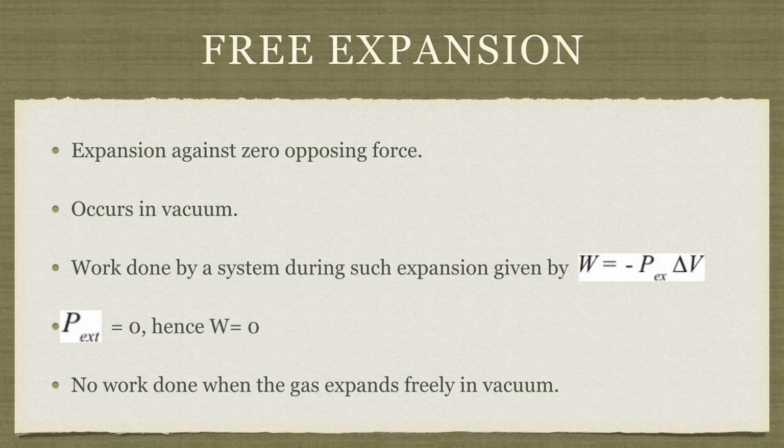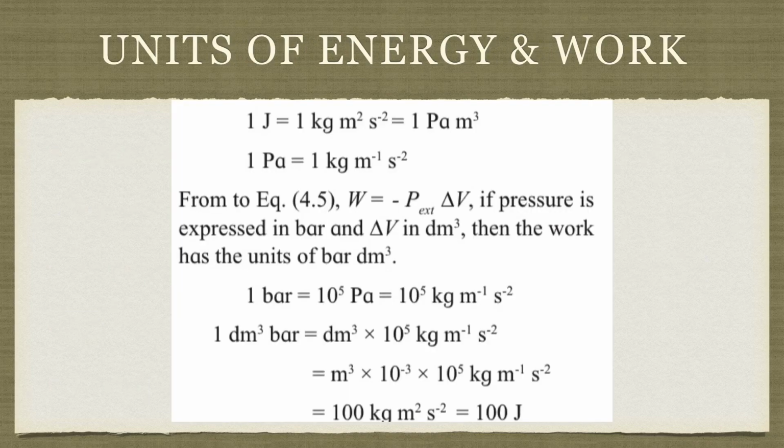Now we'll see the units of energy and work. Over here, 1 joule is equal to 1 kg meter square second raised to minus 2, that is equal to 1 Pascal meter cube. Now how is this possible?